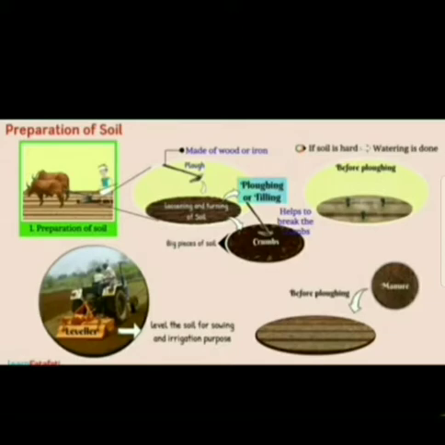In case the soil is hard, then watering is done before ploughing to make it soft. So if the soil is hard, what is added to it? Water, so that the soil becomes soft. Ploughing forms big pieces of soil called crumbs. So can you see the crumbs? That is why when ploughing is done, big pieces of crumbs are formed.